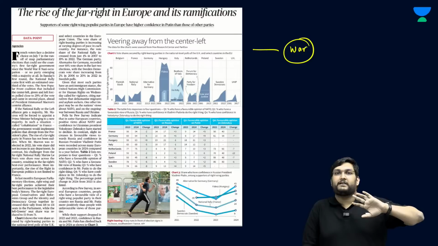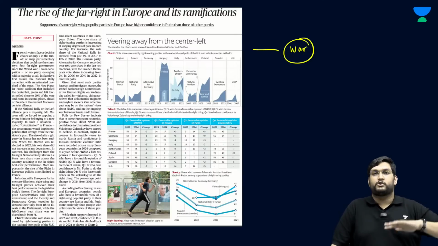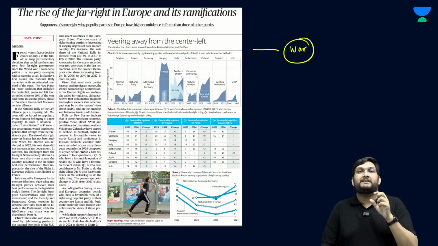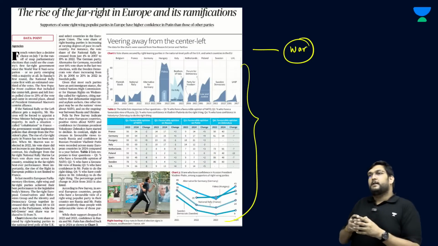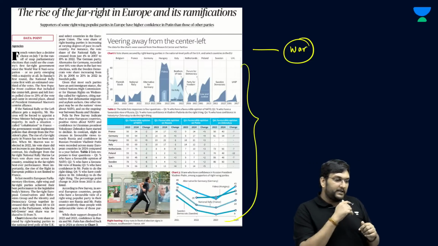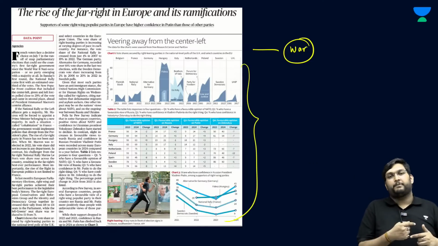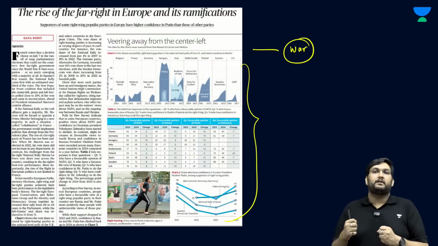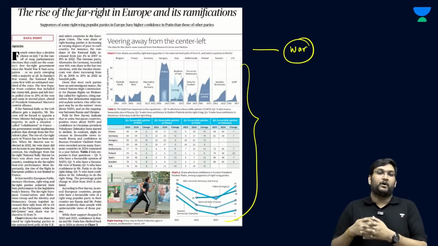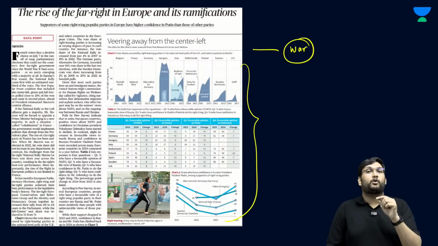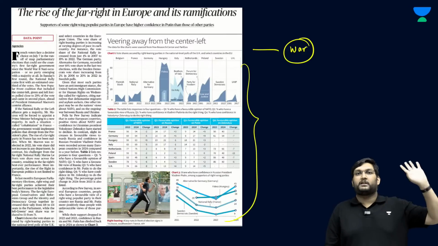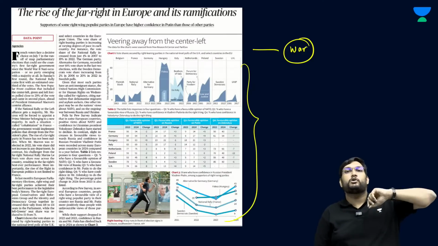The world has changed quite a lot from the non-nuclear world to a nuclear world, and nuclear warfare being a deterrent. But the point is that even the data is showing that with the rise of the far right, people's opinion is also changing. Now people don't want to support Zelensky or Ukraine. There is a bigger percentage of people who are arguing that Putin is doing right for the nation, and therefore this is what is called the normalization of a fascist or neo-fascist party, wherein Putin's actions first created an outcry. Now people say that no, he's doing the right thing. For his nation, he should take Ukraine.